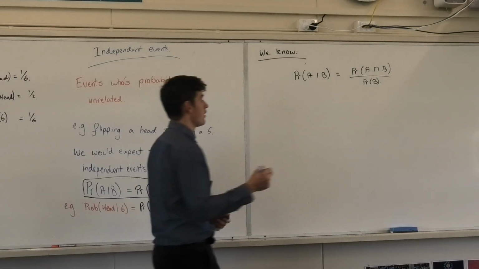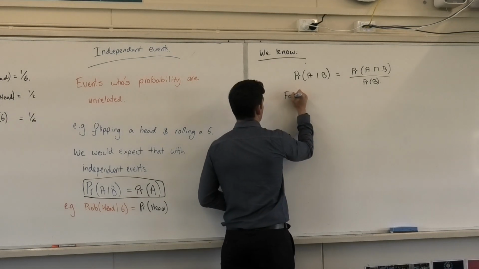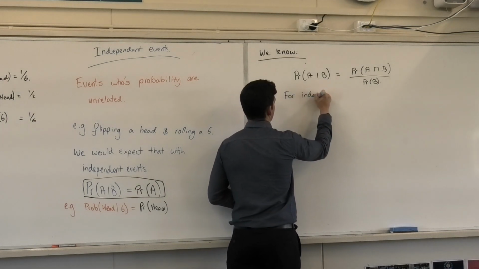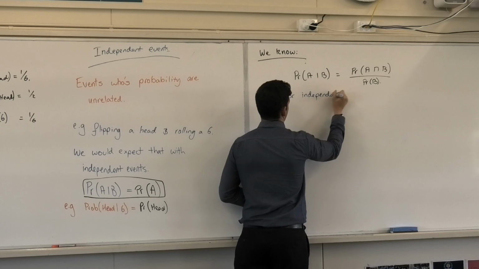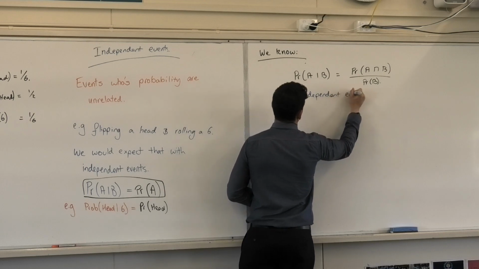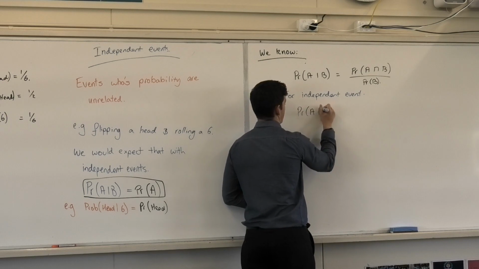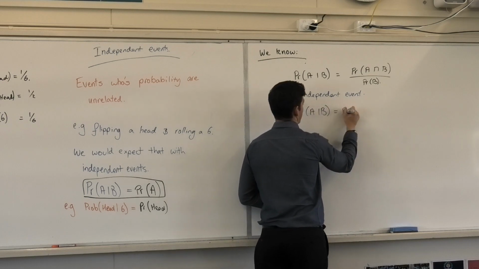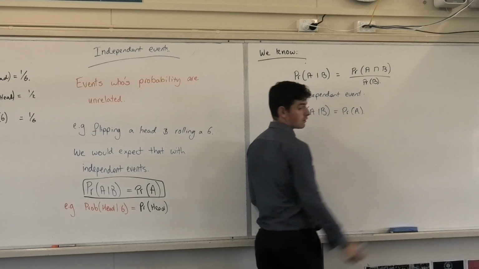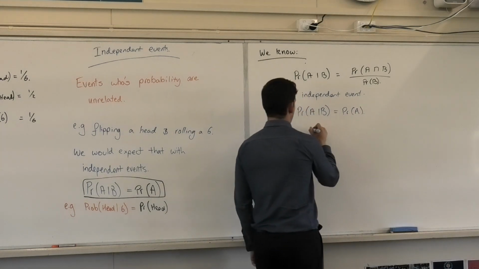So for an independent event, so I should write for independent, I can't spell independent, that's alright, event. We know that P(A given B) equals P(A). So we can sub that in.